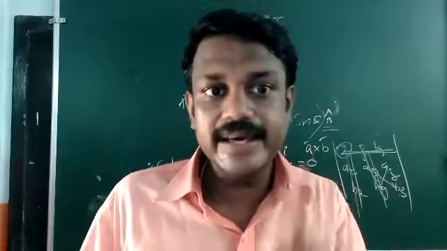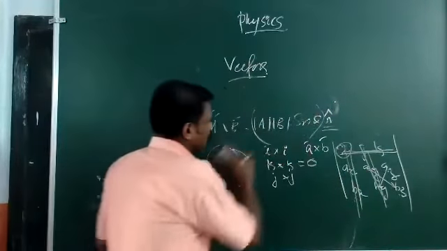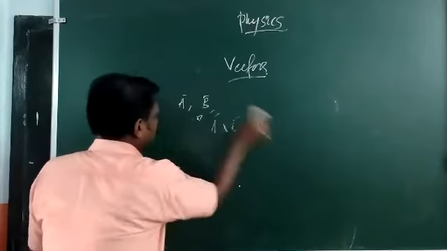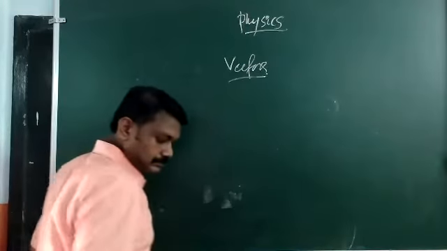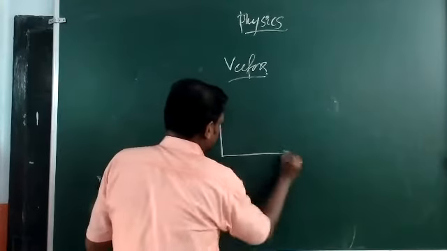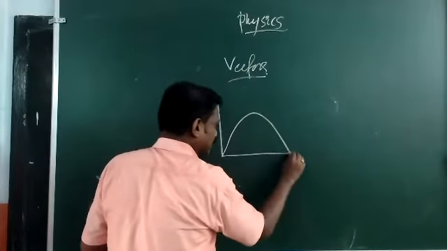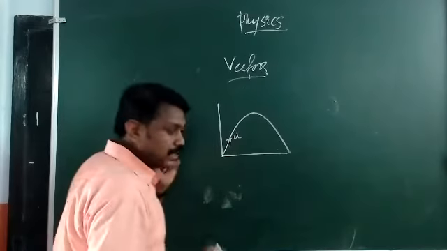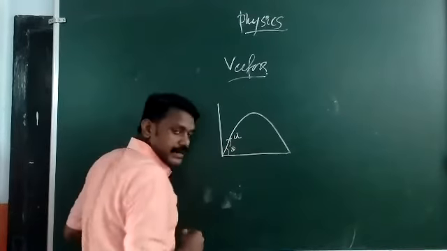Gravity. Only the gravitational force is acting on an object under projectile motion. There you can have an object thrown into air with an initial velocity, making an angle theta with the horizontal direction.